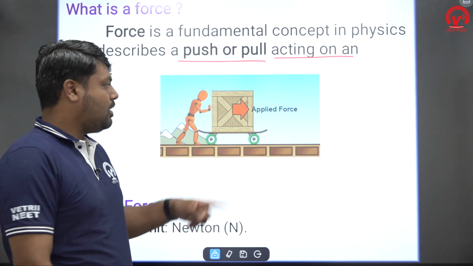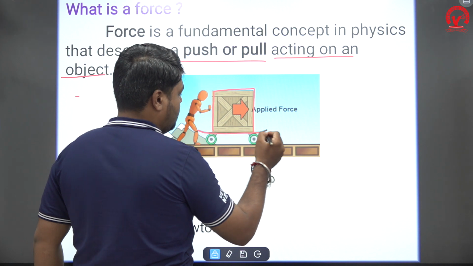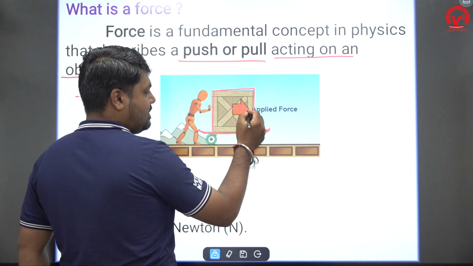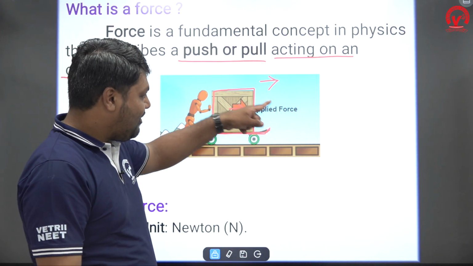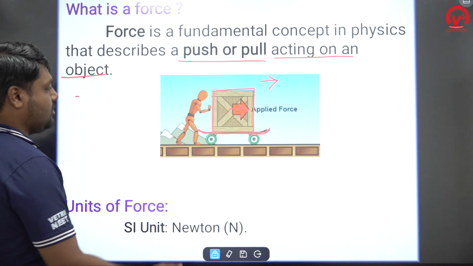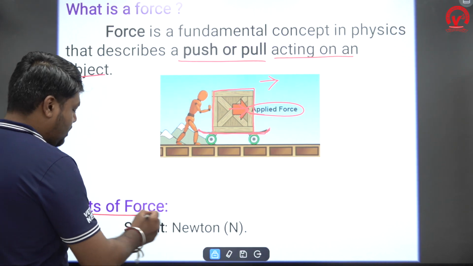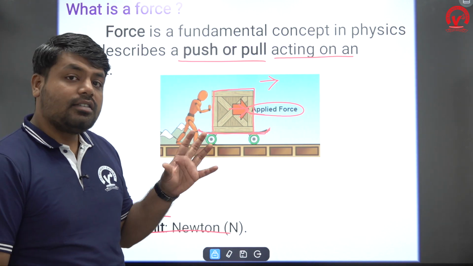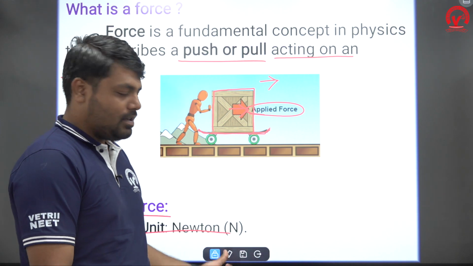See in this diagram, a person is pushing a block of mass on a movable vehicle. He is applying the force in this direction, and the object is also moving in this direction. Wherever the object is moving, there will be a force. Very important. He is applying some force, which is the applied force. The SI unit of force is the Newton. Who described force very neatly? Sir Isaac Newton. So the unit of force is named after him.